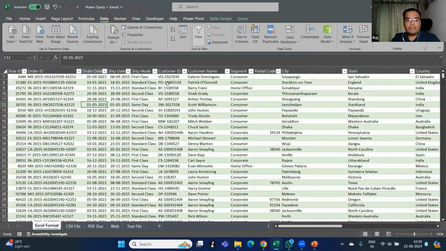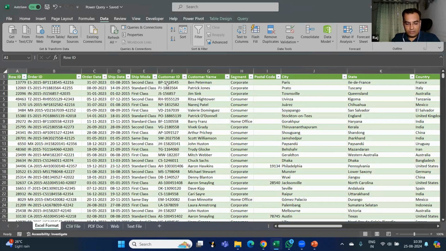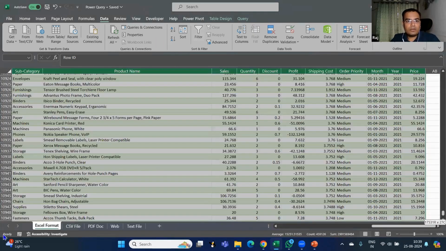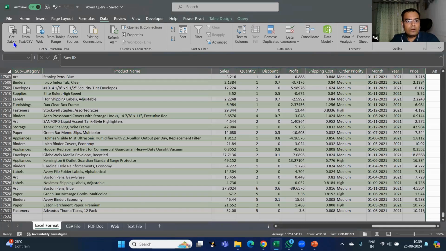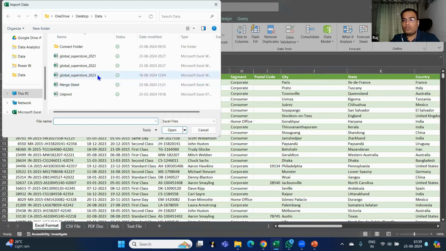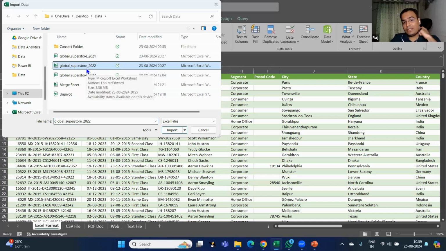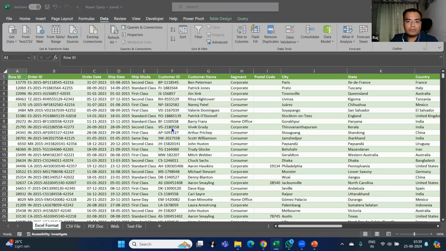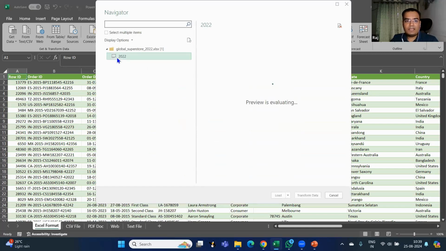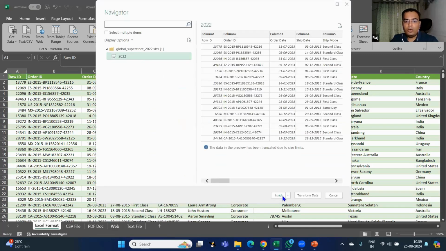Let me just take some data set. Let me go into get data, Excel workbook. I want to show you one thing. For example, I am just going to get the data from this Excel sheet, Global Superstore 2022. Let me just import the data. So till now, what we have done is we have just selected this and gone into load.